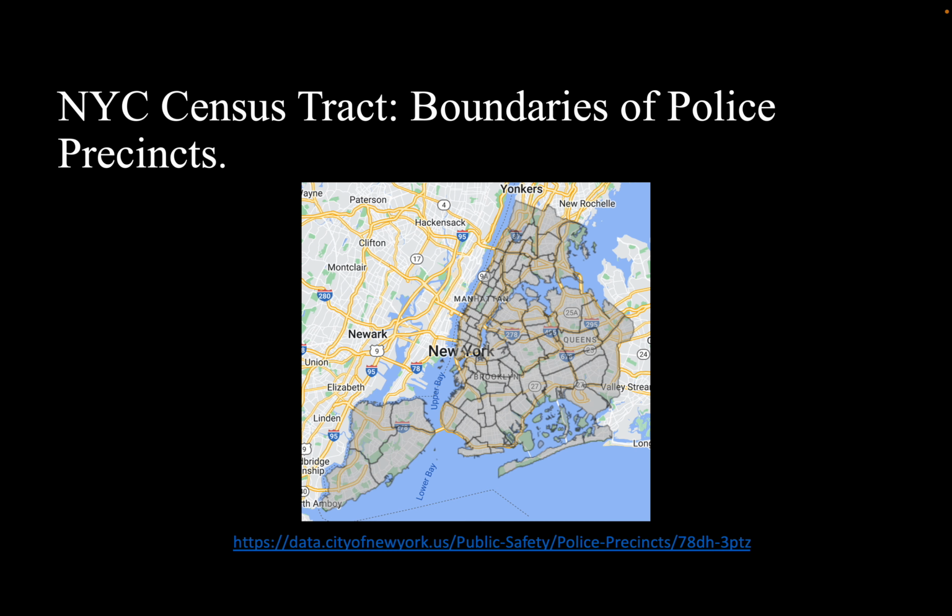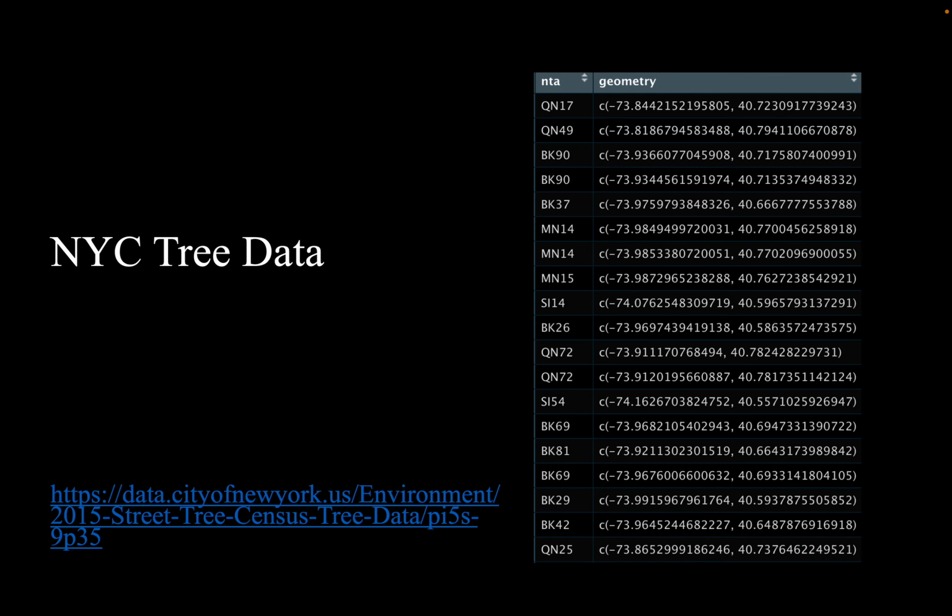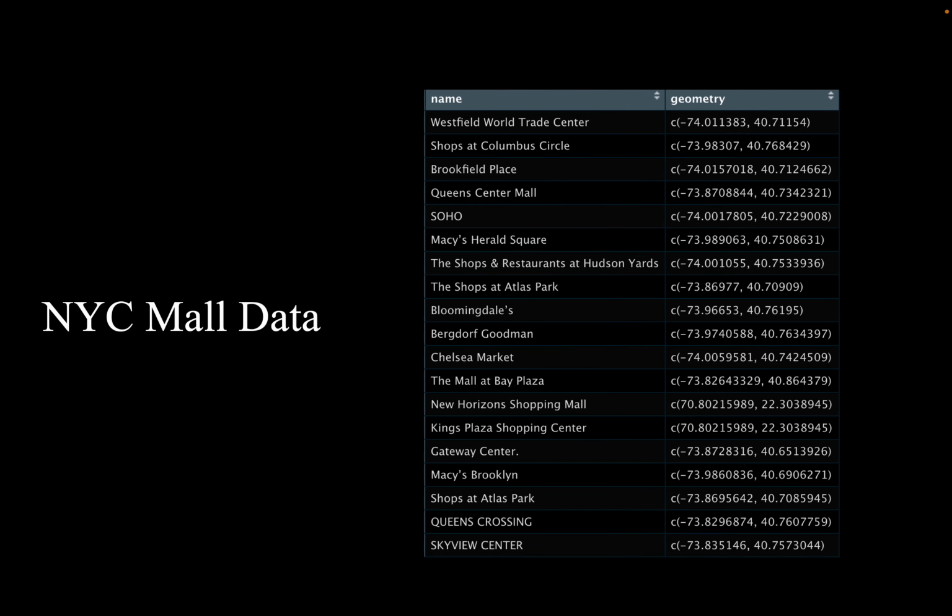So I will go over my data preparation. My first data is the NYC census tract by the boundary of the police precinct, and the second one is the crime data from New York City urban data. I filtered only the type of crime to be robbery. The third data is the tree data, the column that includes all the tree IDs and their locations. And the last data I use is the New York City mall data. I chose those 20 shopping malls from Google with their different locations.